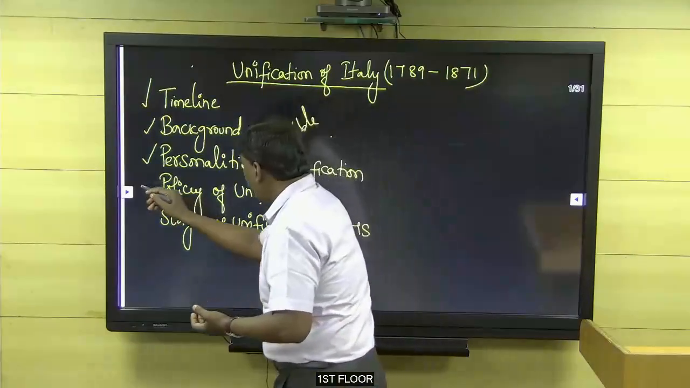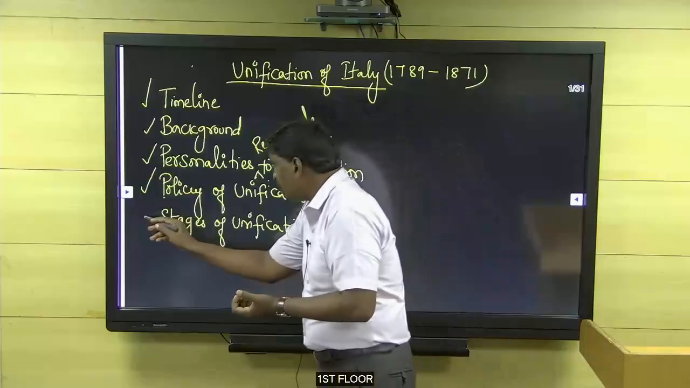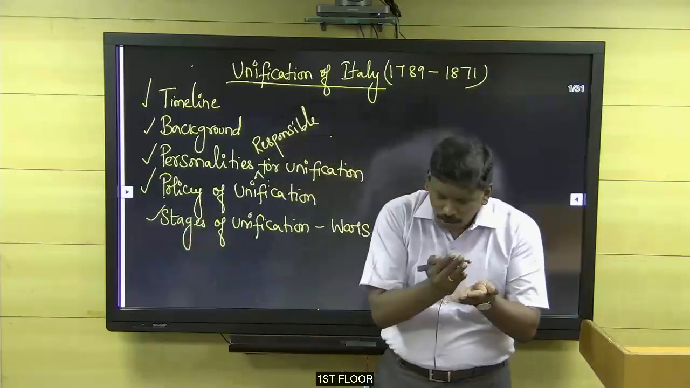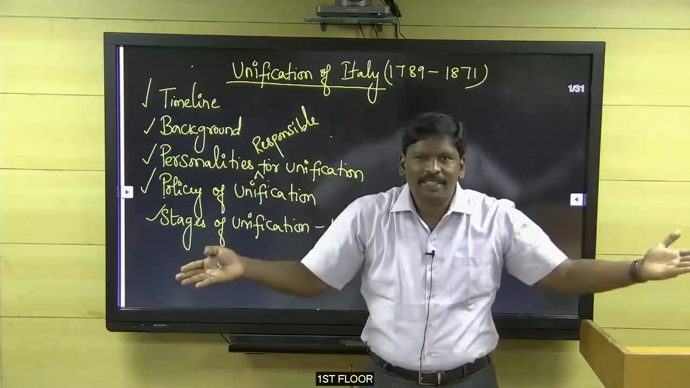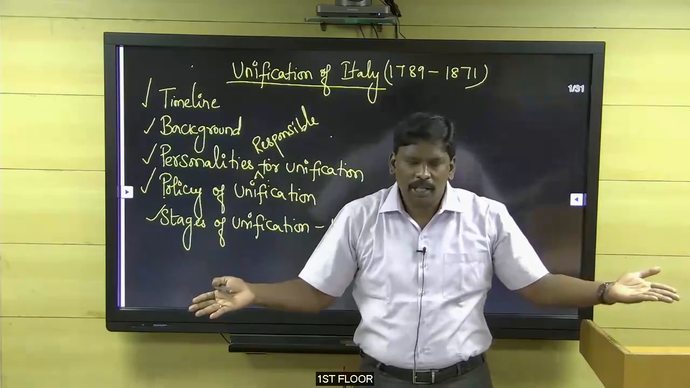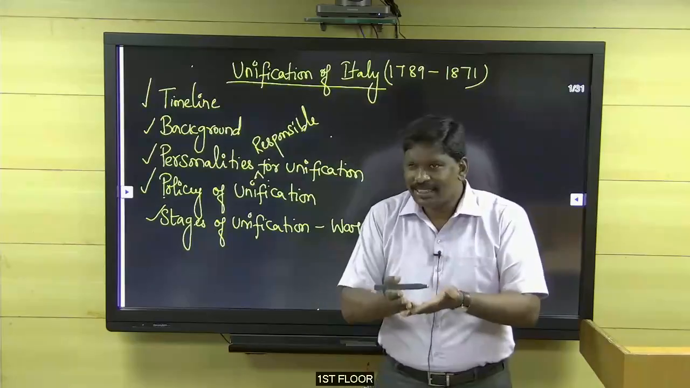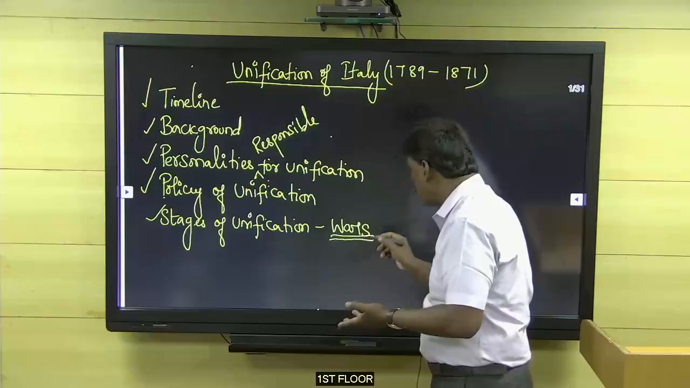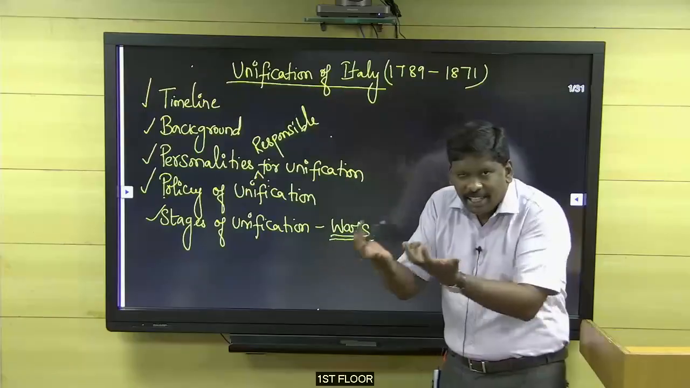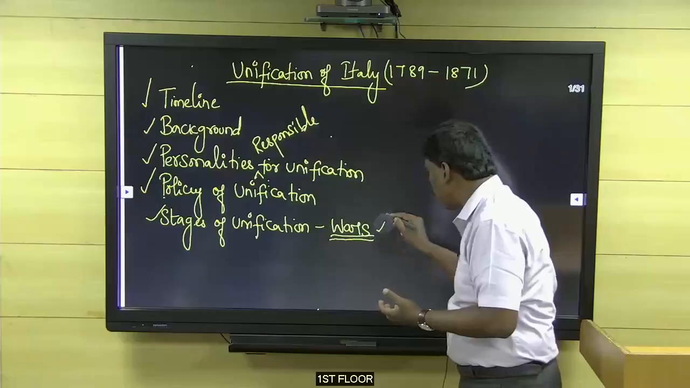What was the policy for the unification of Italy? Policy. And the stages of the unification: how one by one they were added and became the present Italy. What were the stages? The stages are nothing but the wars. By means of war, they gathered the land and became unified. So that is called the wars.